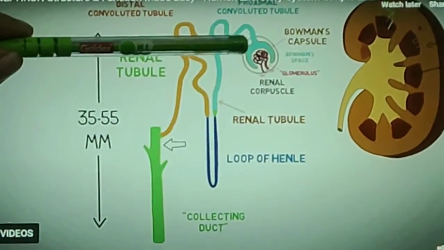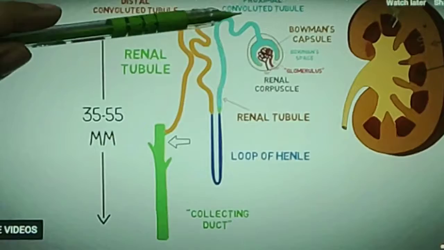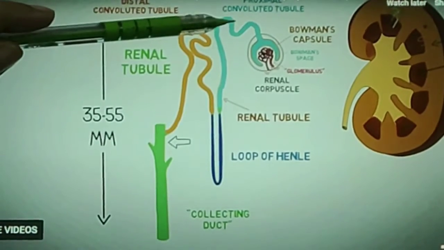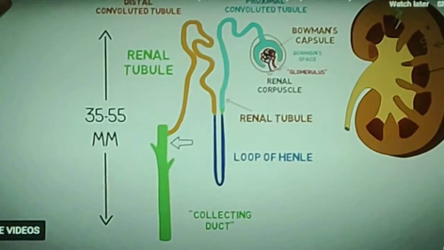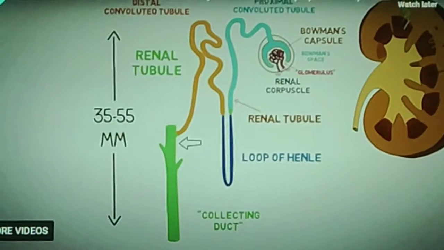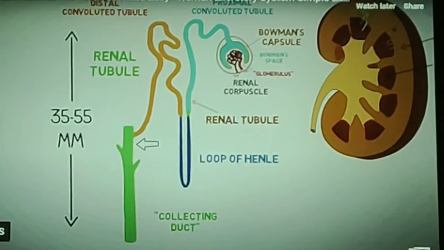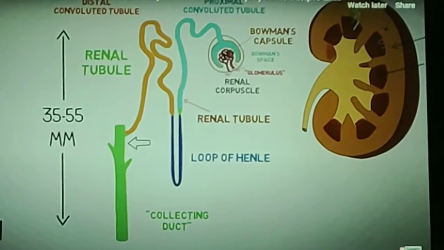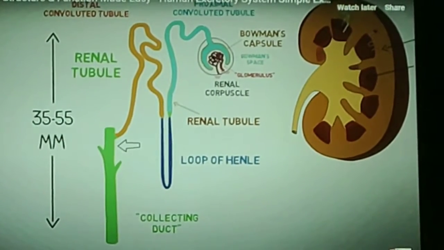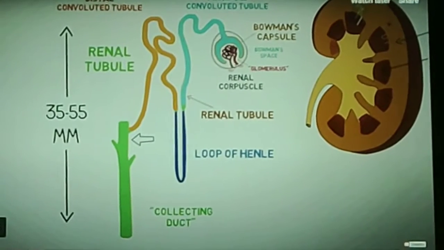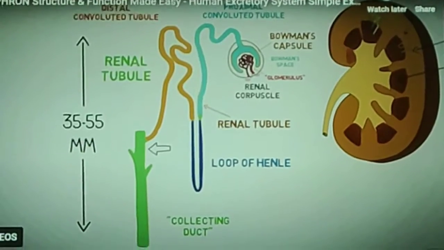When this initial filtrate goes from the Bowman capsule to the first part of the tubule, that is the proximal convoluted tube, then some substances are reabsorbed into our blood again. Why are these substances reabsorbed again? Because these are the nutrients which are required in our body. They should not be removed from our body. Substances which come along in the initial filtrate, such as glucose, amino acids, salt, and a major amount of water, are selectively reabsorbed in the PCT, that is the proximal convoluted tube.